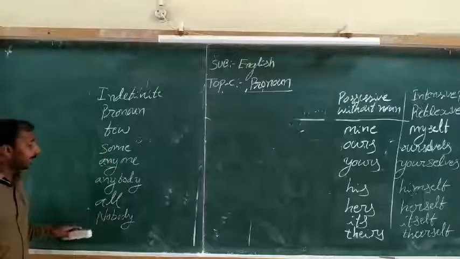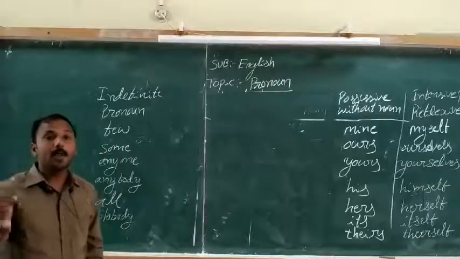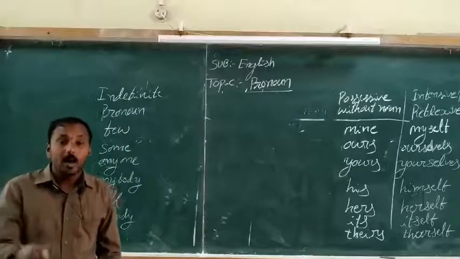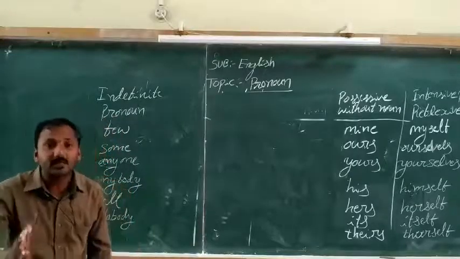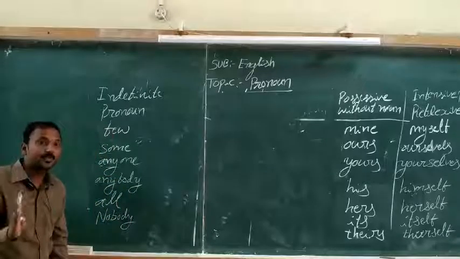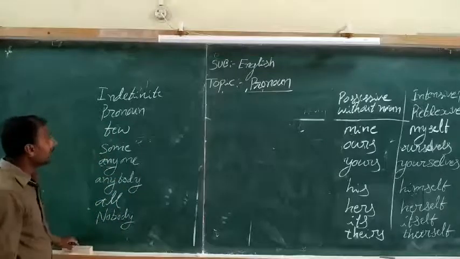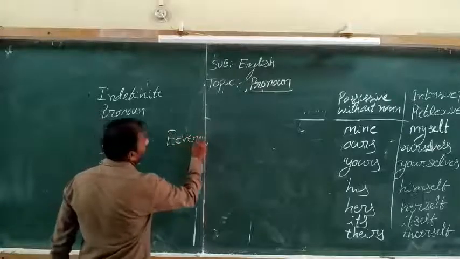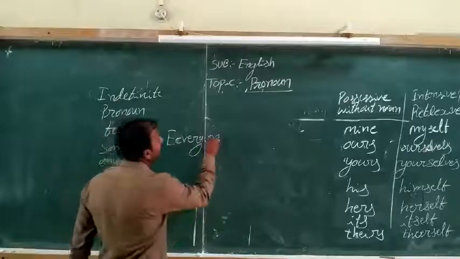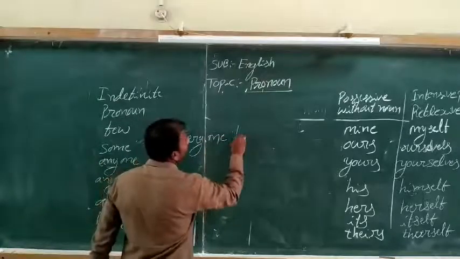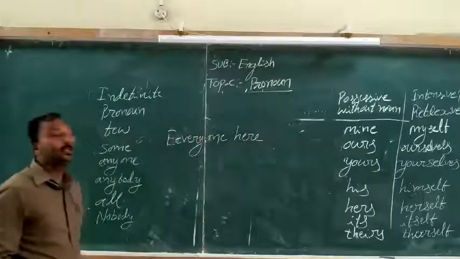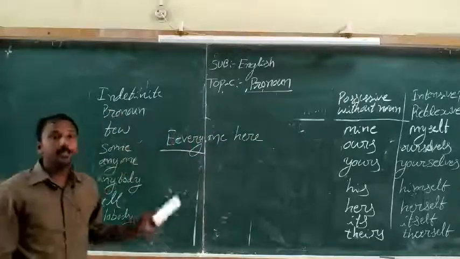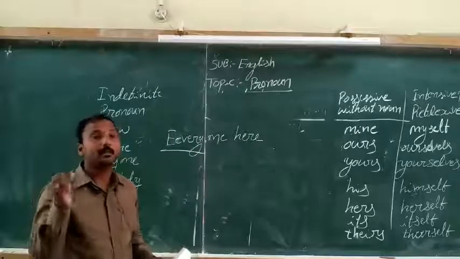Indefinite pronouns do not point to particular nouns. We use them when an object does not need to be specifically identified. For example, everyone here. In this sentence, everyone is an indefinite pronoun, and it does not point to particular nouns.